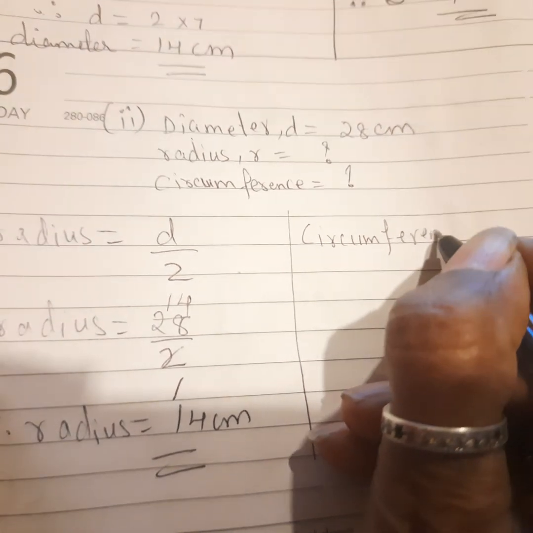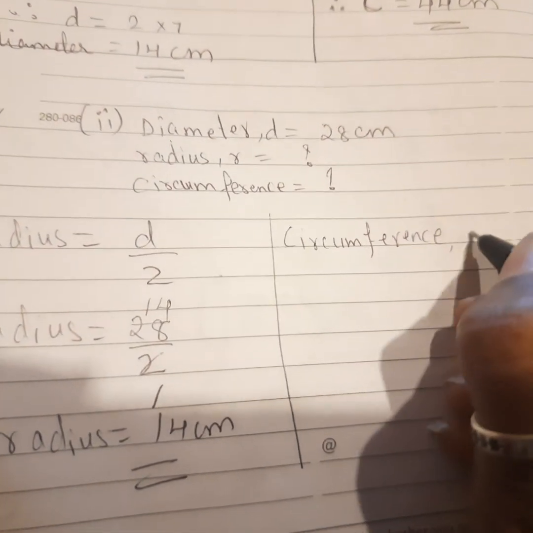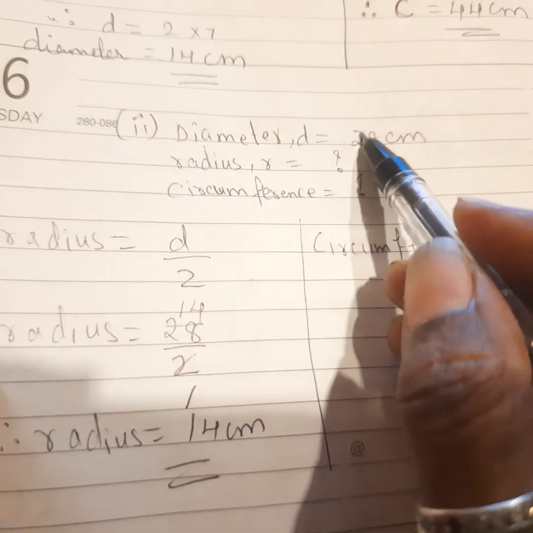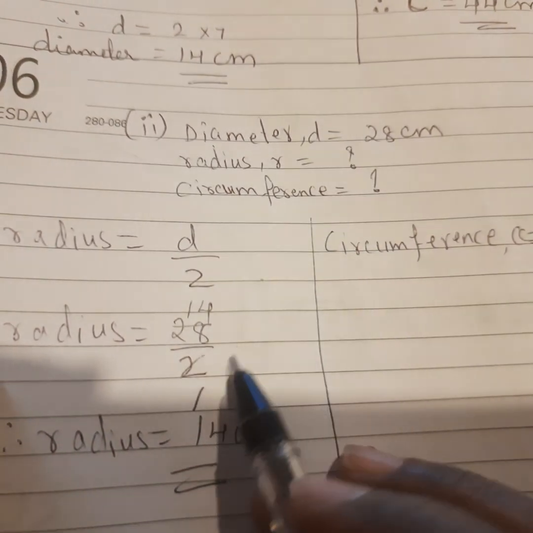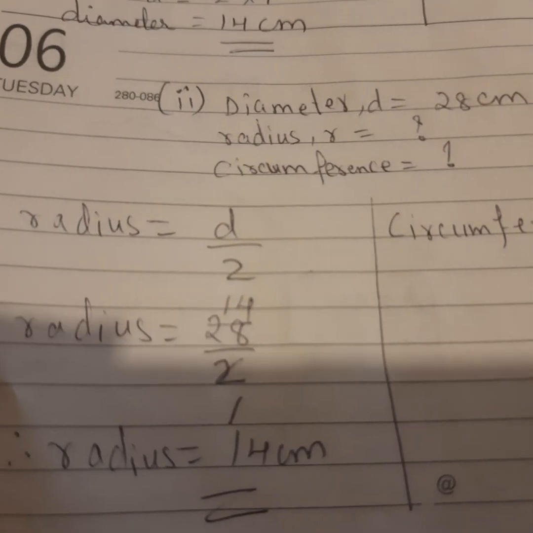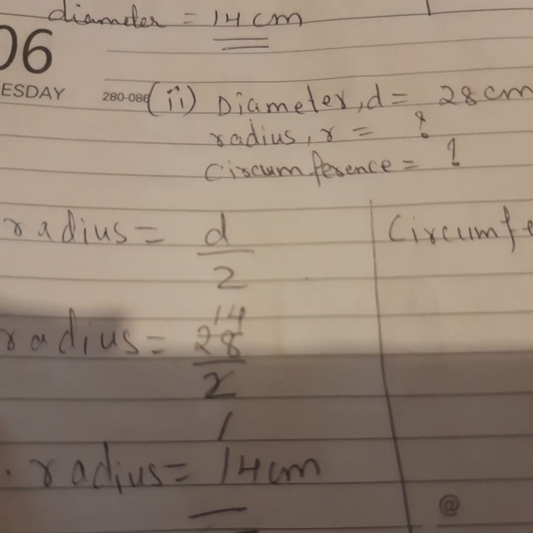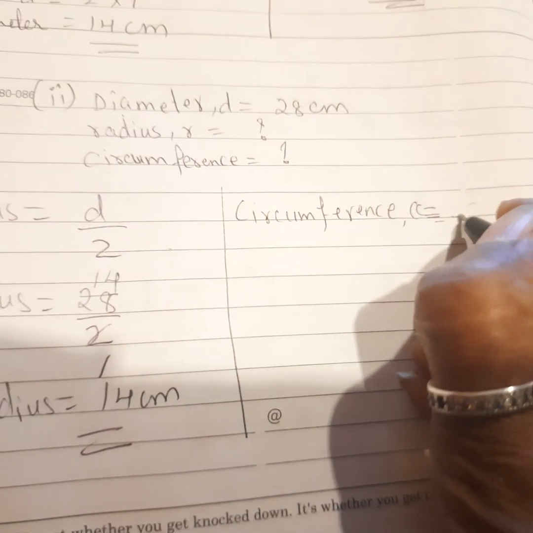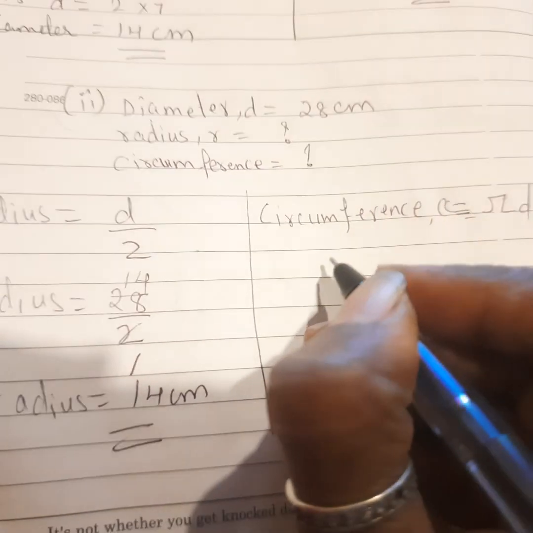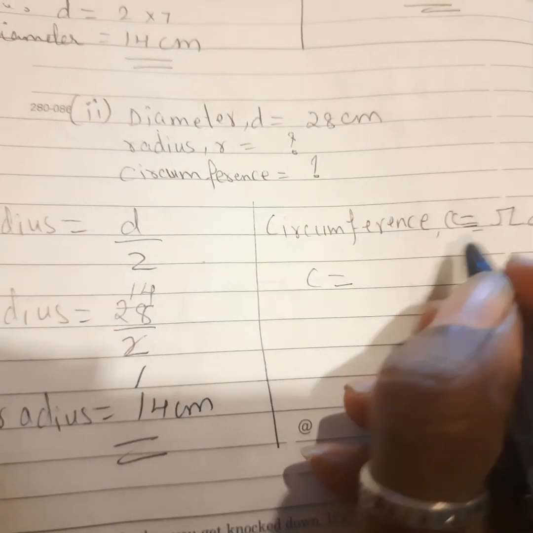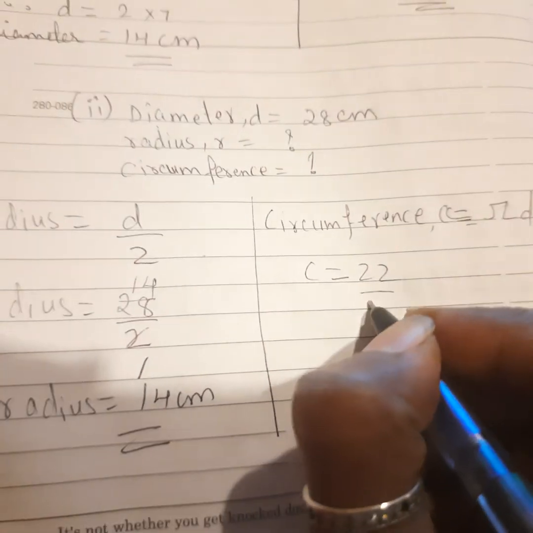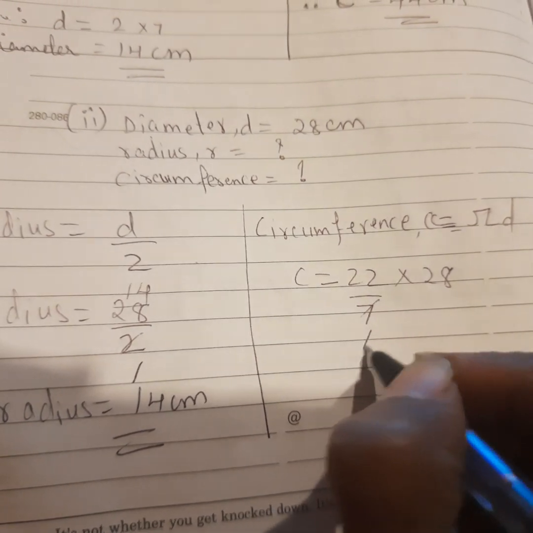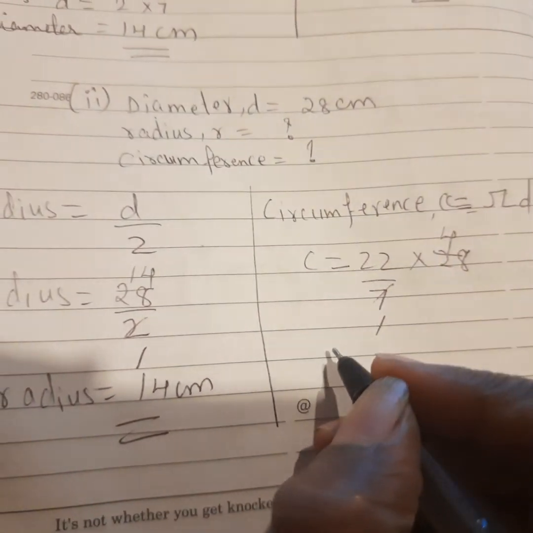Circumference C is equal to. Now again in this case, D also we have, R also we have. So it's up to you whether you use C is equal to pi D or C is equal to 2 pi R. I will use pi D. C is equal to pi D means 22 upon 7 into 28. 7 ones are 7, 7 fours are 28.